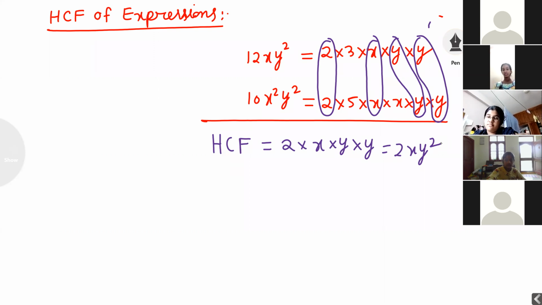What is the actual meaning of HCF? HCF is the highest number that divides a group of given numbers.